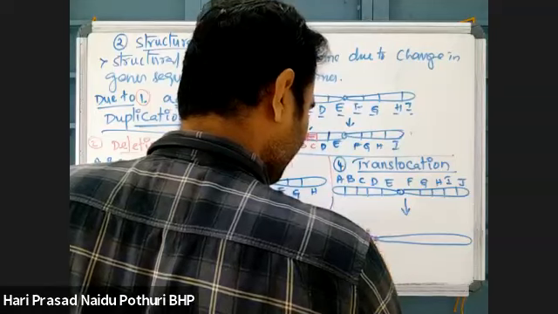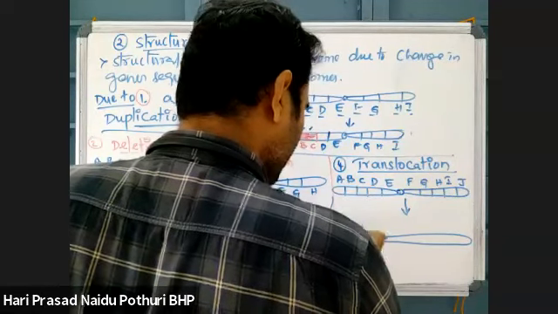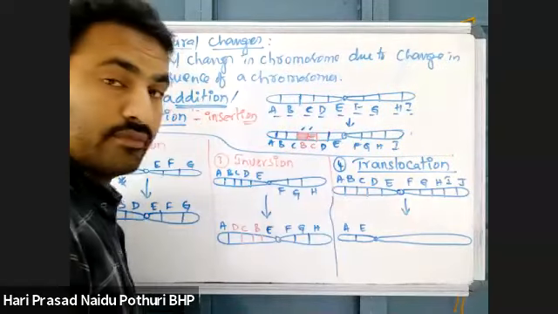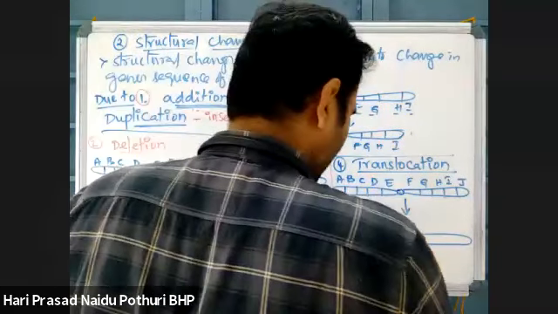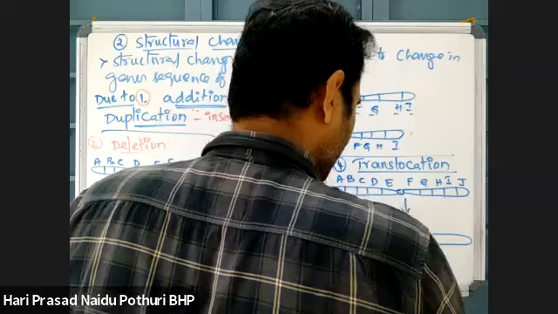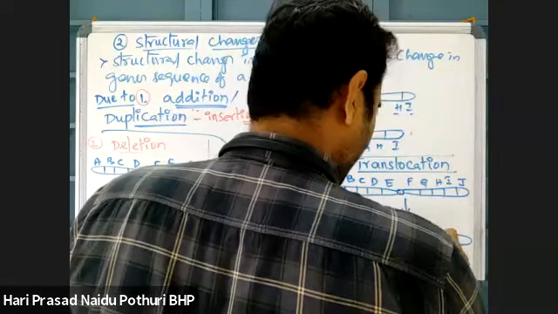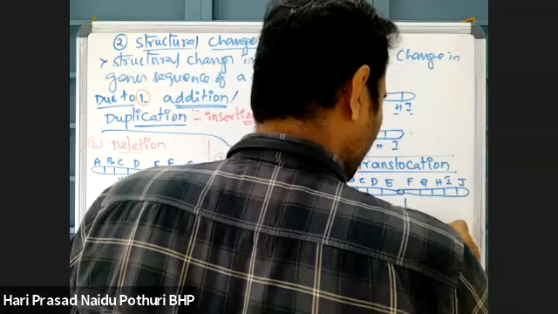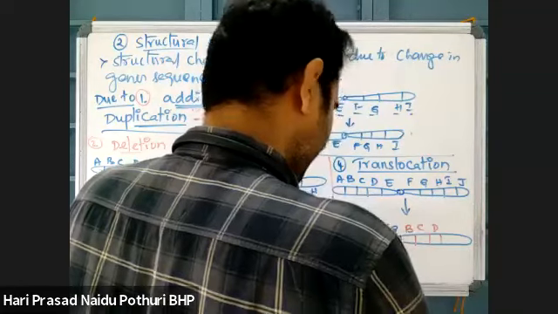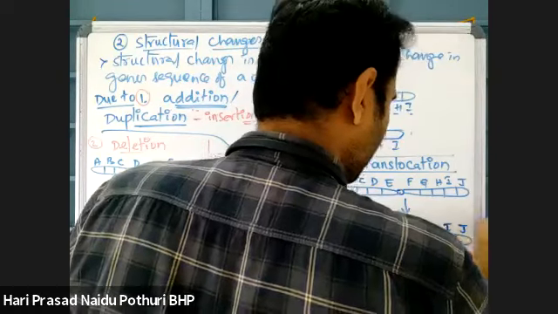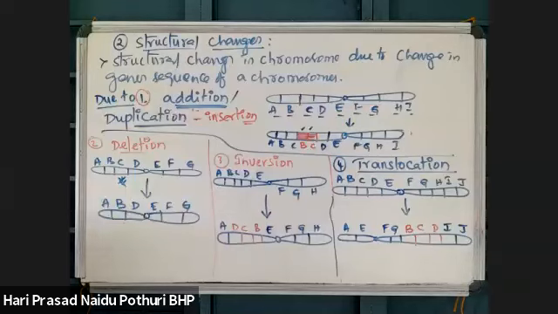A, E, F, G, B, C, D, then I and J. What happened here?